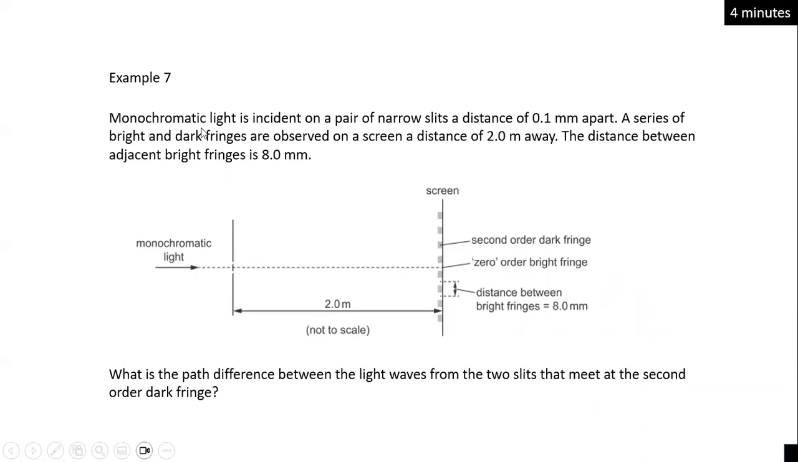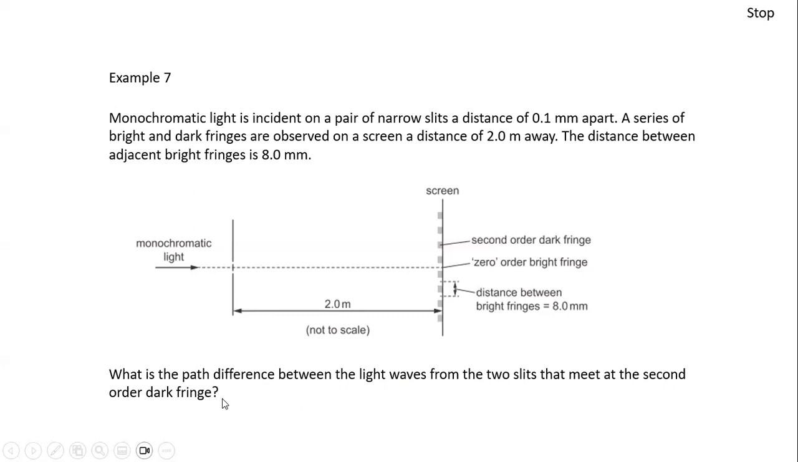Okay, in this question, monochromatic light is incident on a pair of narrow slits, a distance 0.1 millimeter apart. So this is D, 0.1 millimeter apart. A series of bright and dark fringes are observed on the screen, a distance 2 meters away. The distance between adjacent bright fringes is 8 millimeter. So between a maximum and the subsequent adjacent maximum, the distance is 8 millimeter. What is the path difference between the light waves from the two slits that meet at the second order dark fringe?